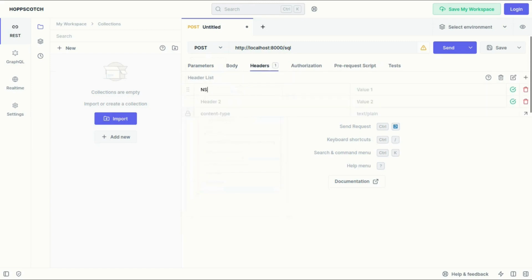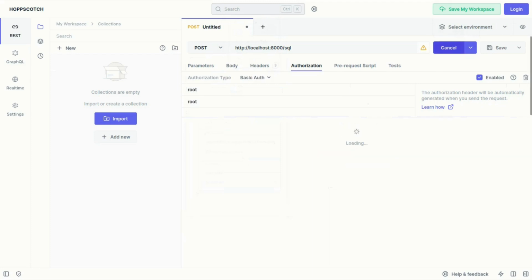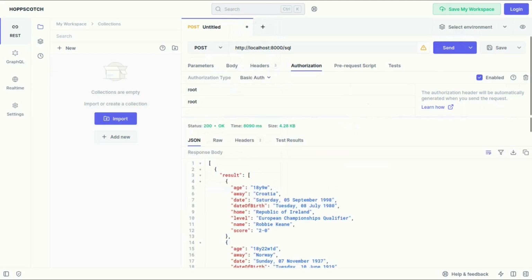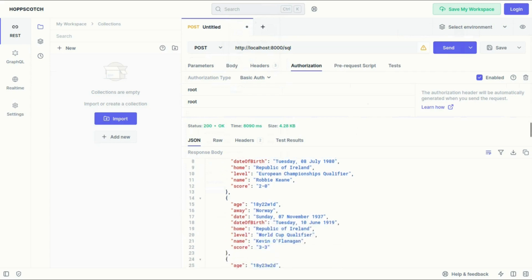The request header values will follow the parameters used to run the query. NS and DB for the namespace and database values, Irish and international respectively, and set the accept header to application/JSON. For authorization, select basic and use root and root as the username and password, the same values as in the server startup command, and click send to process the query. The same results we saw earlier will appear in the response body here.